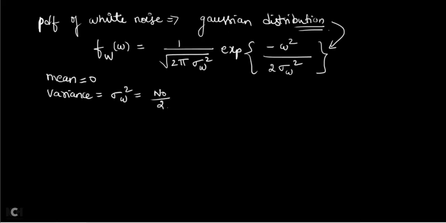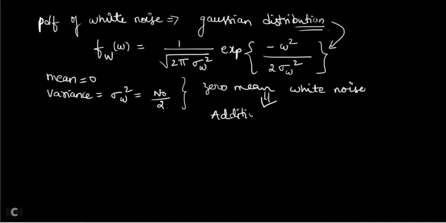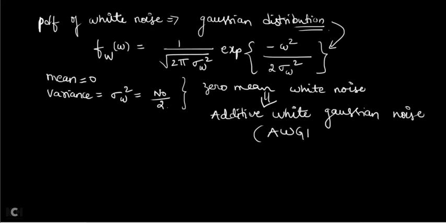Any white noise which is of 0 mean, we call it a 0 mean white noise. And there is one more name for this. Zero mean white noise can also be called additive white Gaussian noise, in short AWGN.